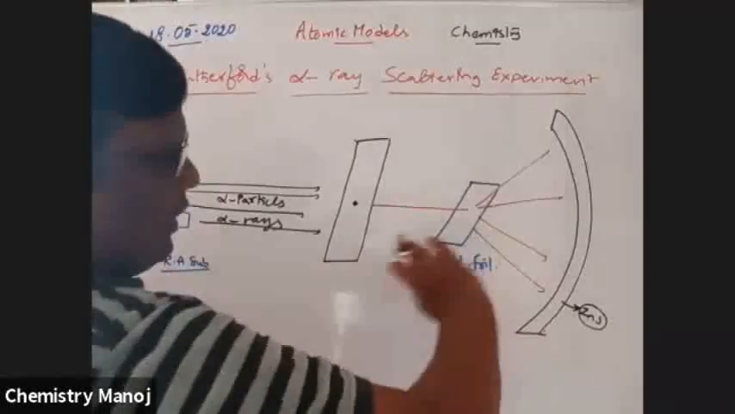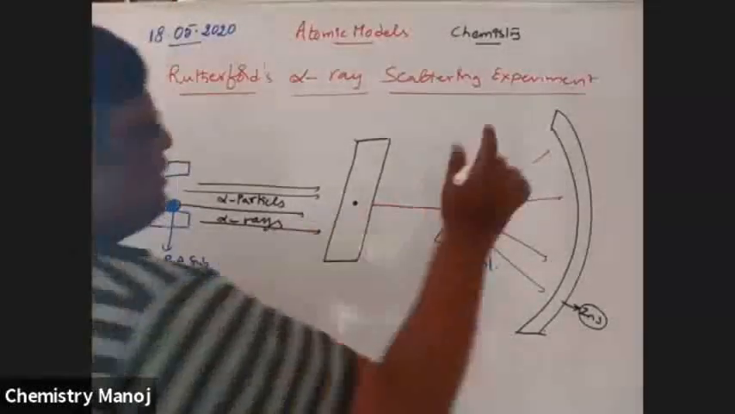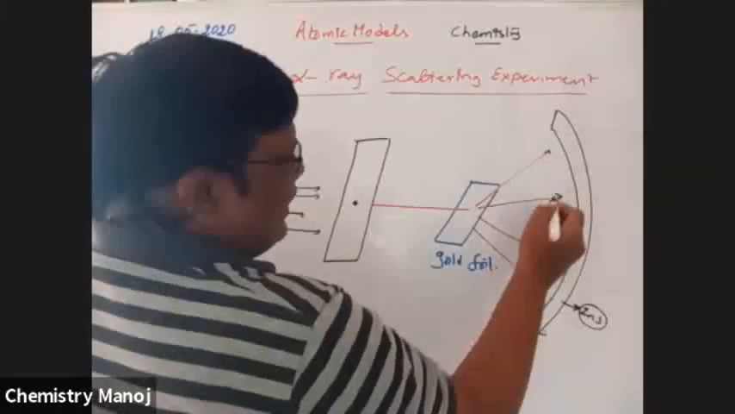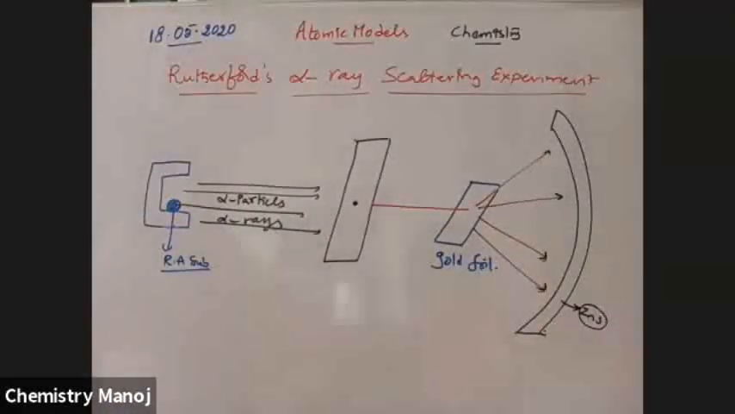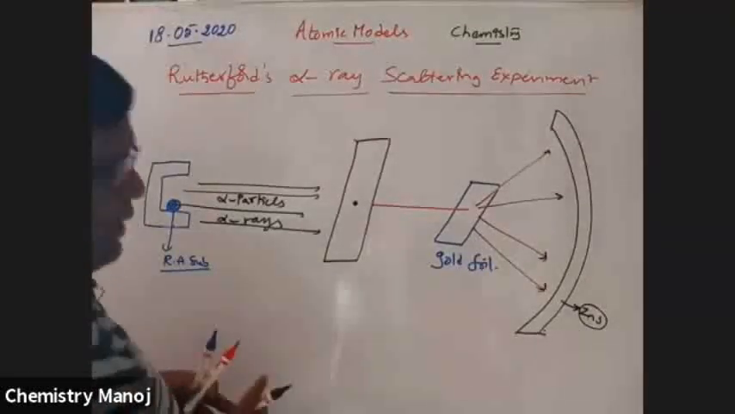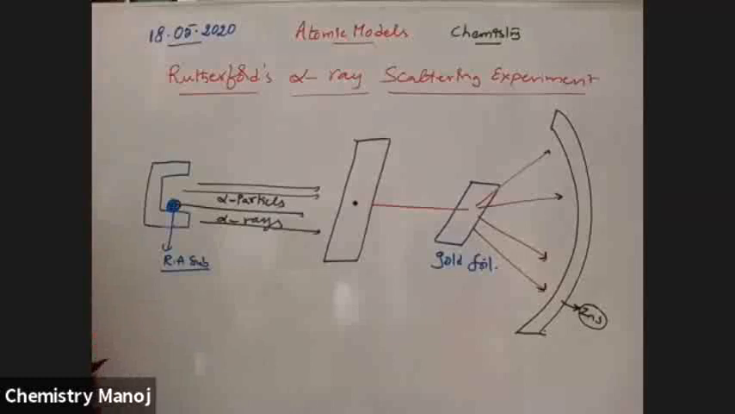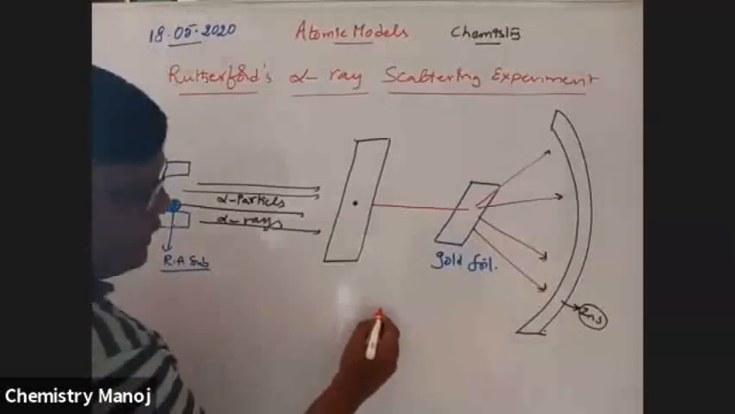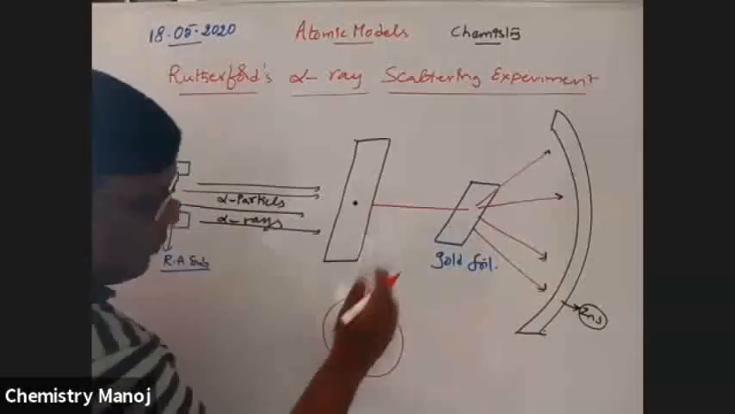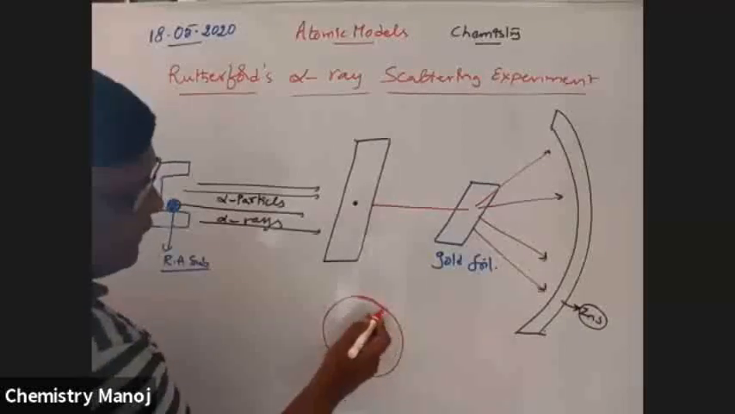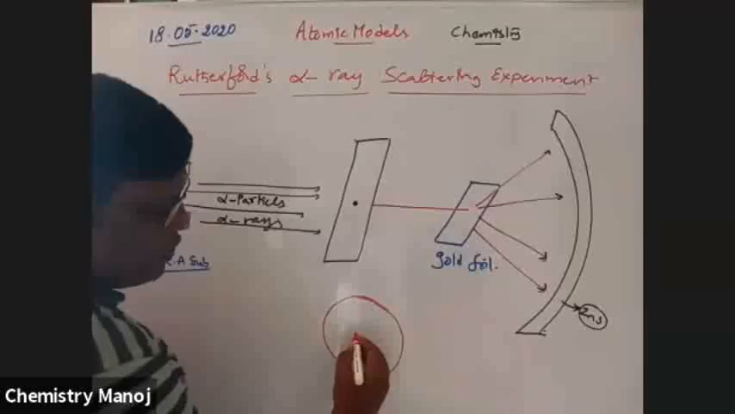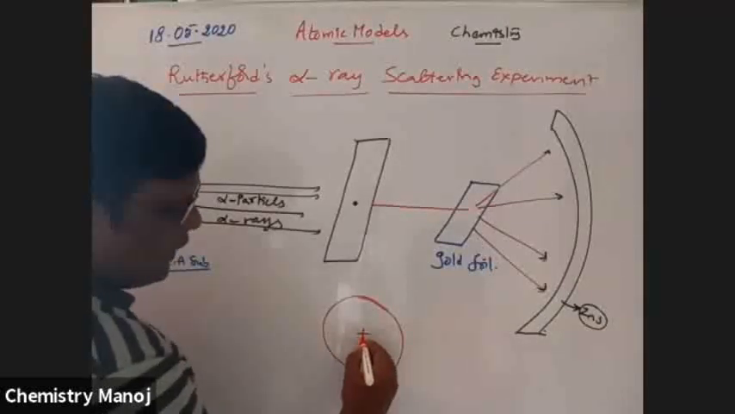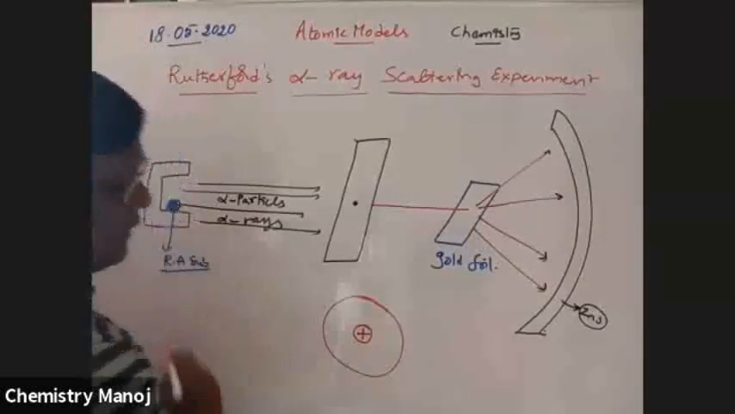A number of rays are scattered, so this is called the Rutherford scattering experiment. These are scattered alpha ray particles. From this, he concluded, let us take this as the atom. From that experiment, he observed and explained that the entire positive charge of this atom is concentrated at a particular point, which is at the center.